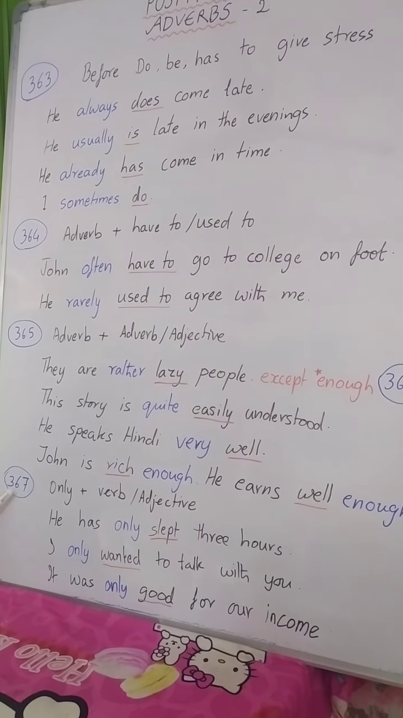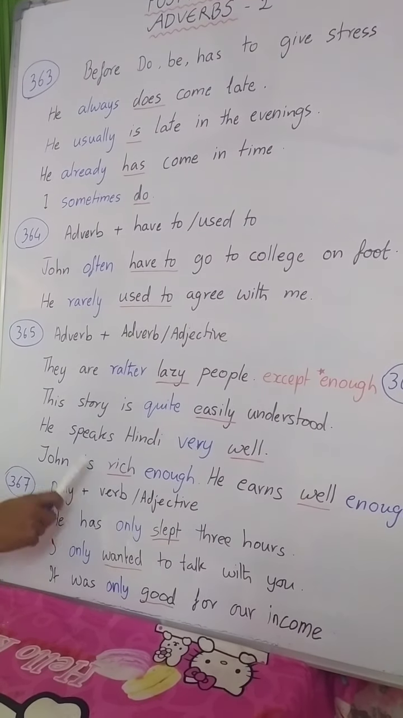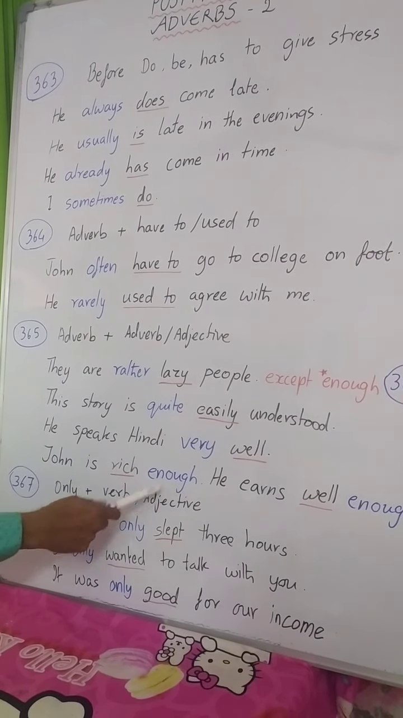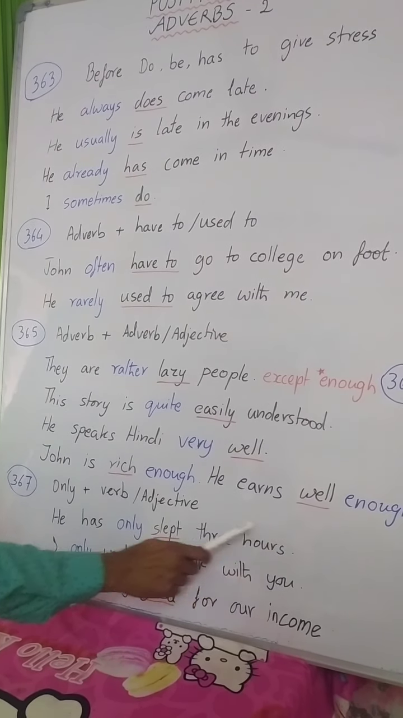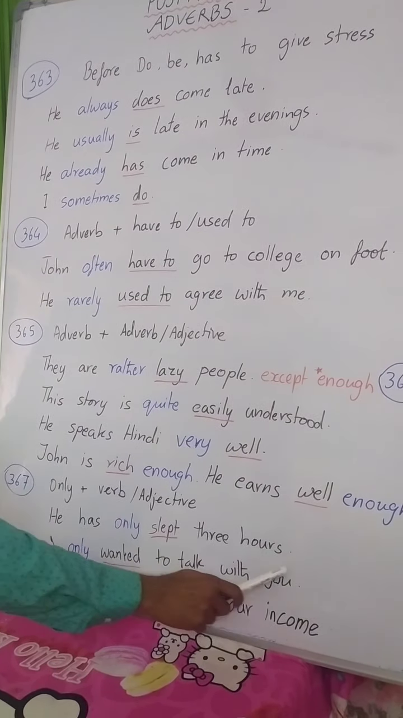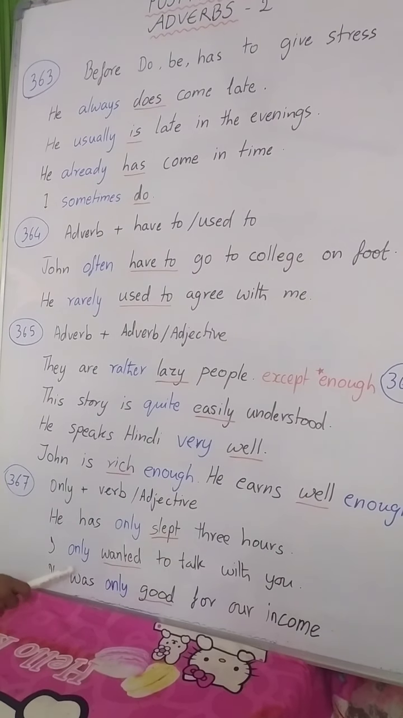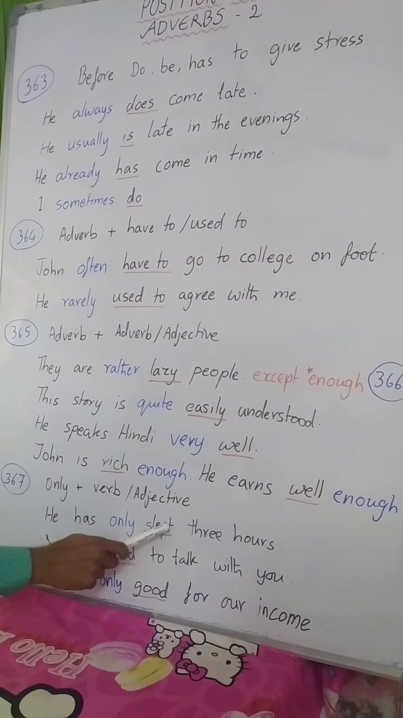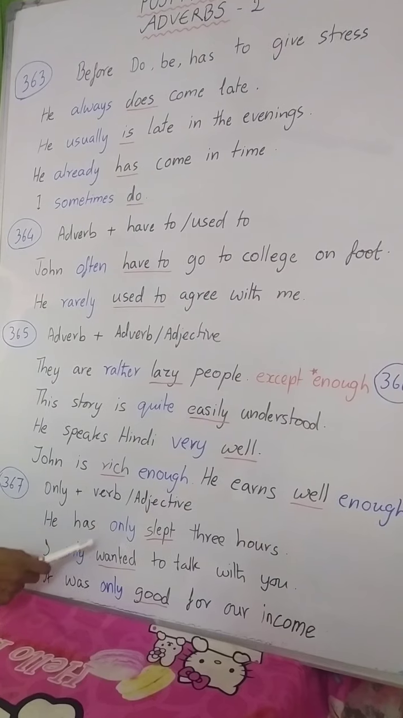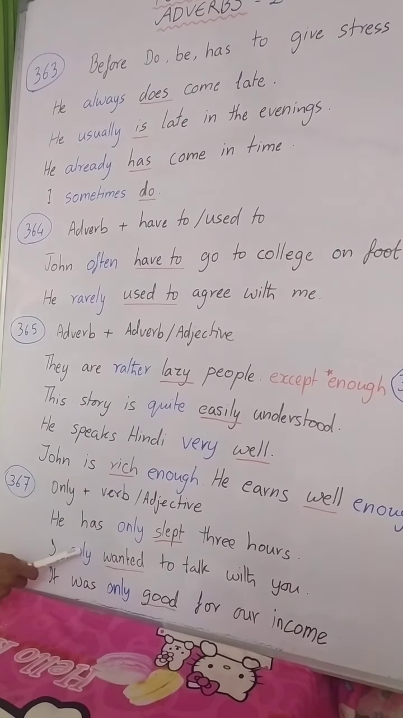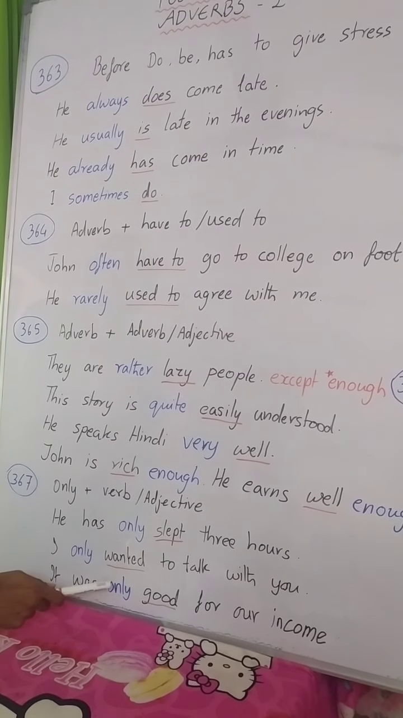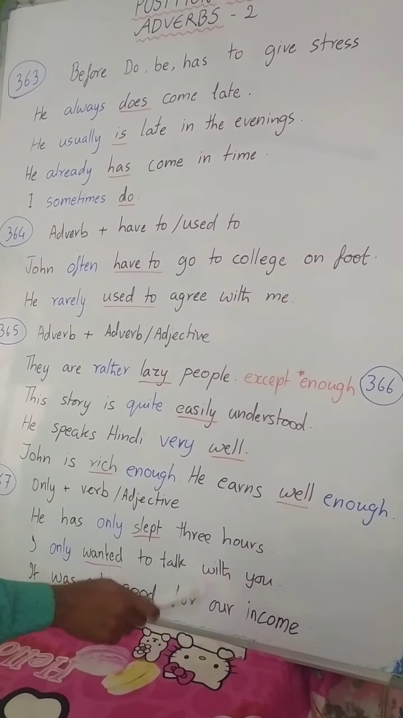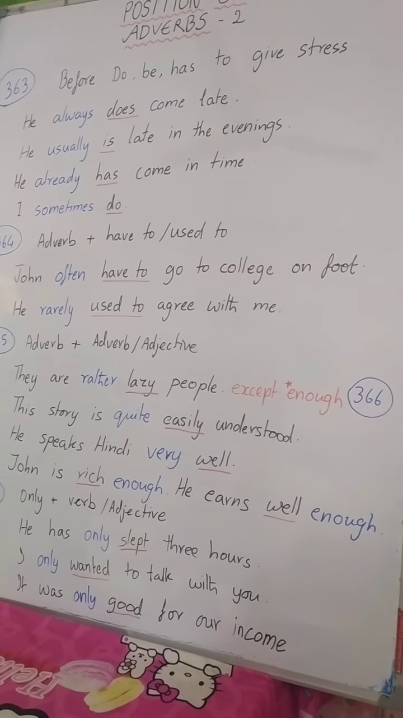Next, rule number 367. Only will always be before a verb or adjective. This only is such a kind of adverb. It will not follow the verb or adjective. He has only slept 3 hours. I only wanted to talk with you. It was only good for our income. Here you see slept for 3 hours, the verb is there, so only will be before it. And only wanted, here wanted is the verb. Only is before, the verb is following. And good is an adjective here. Only good. We can't use slept only, wanted only, good only. Even in spoken English it is considered a mistake.